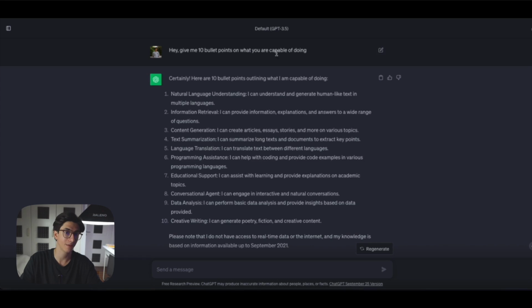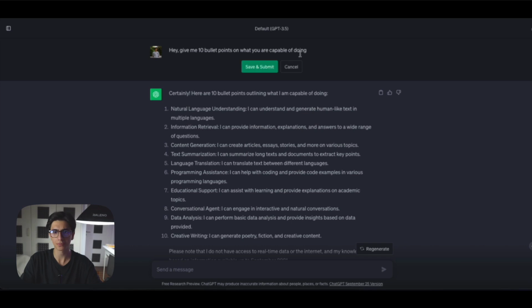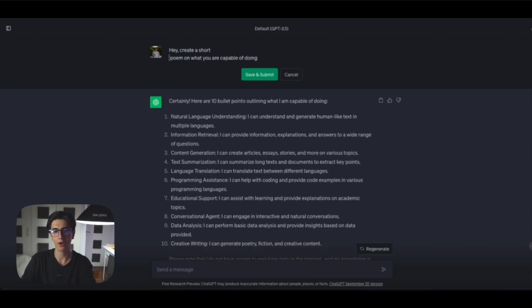If you don't like the prompt that you delivered, you can press right here and just rephrase your prompt. For example, let's say we could say, hey, create a short poem. We don't want it like a song, a short poem on what you're capable of doing.